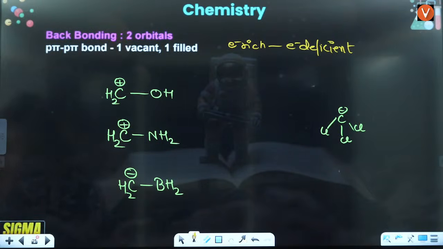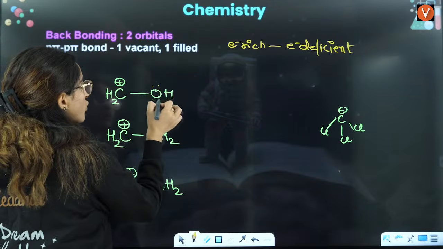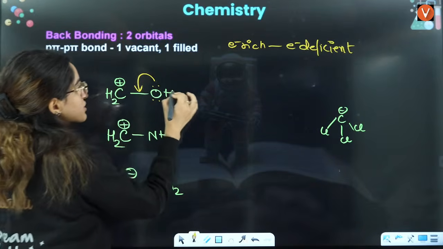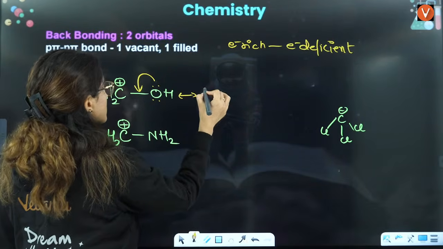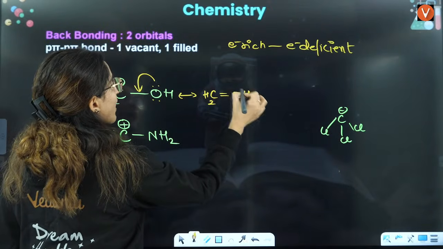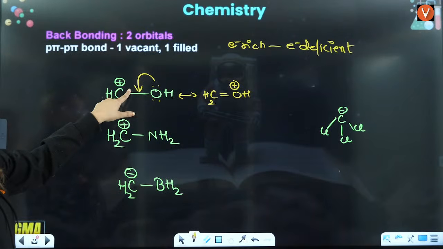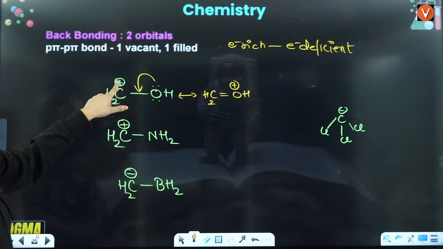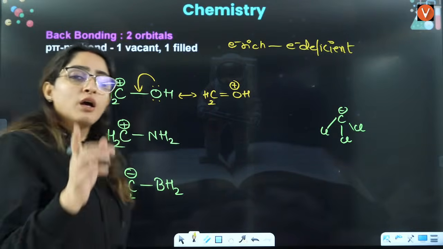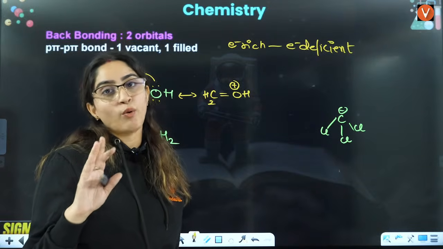Tell me everyone. See, here this has a lone pair of electrons, this is electron deficient, this is electron rich. That's how you will have a resonating structure, that is CH2, this is a double bond, this is OH, and this is positive, right? So the lone pair will be shifted here, making a double bond. And here it will have a positive charge, because whenever a lone pair is shifted to a bond pair, it always carries a positive charge.